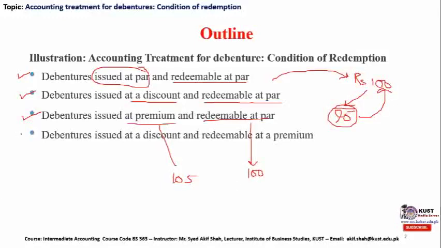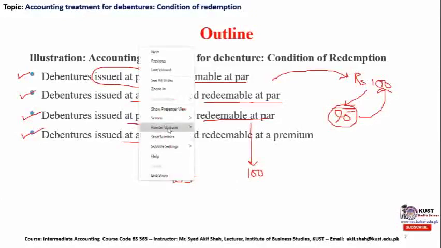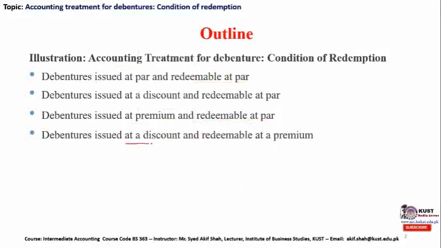And finally, the last case in this question will be debenture issued at discount. By discount we mean less than the par value, and initially we have selected rupees 100 as a par value.